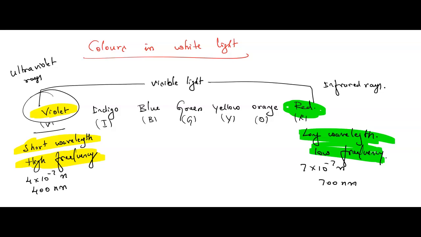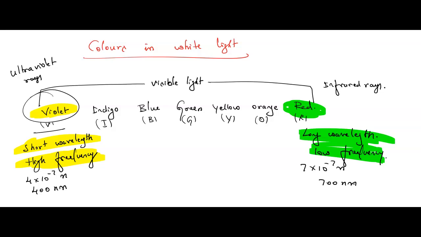Just you need to understand only these two. Remember, try to understand these two. Violet is having the short wavelength and high frequency, and red is the one among the colors of the light which is having long wavelength and low frequency. Got it, children? So different wavelengths it has.